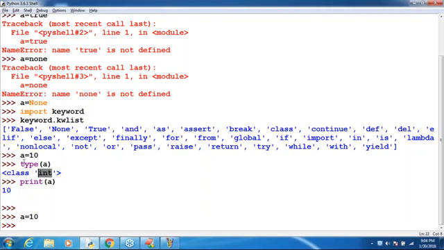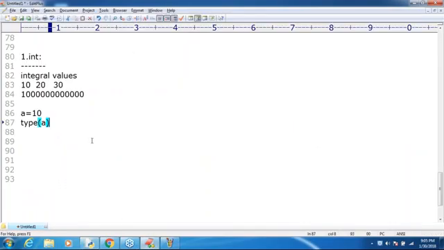In Python 2, the long data type is available, but in Python 3, the long data type is not available. If you want to represent long integral values, in Python 2 we can go for the long data type. But in Python 3 it is not available. Even longer values we can happily represent by using what?